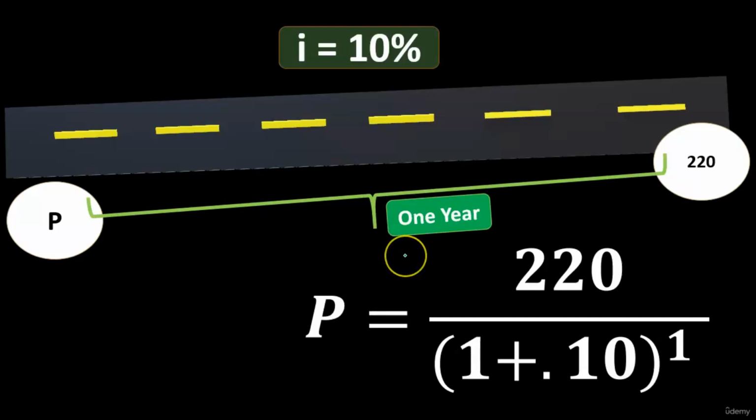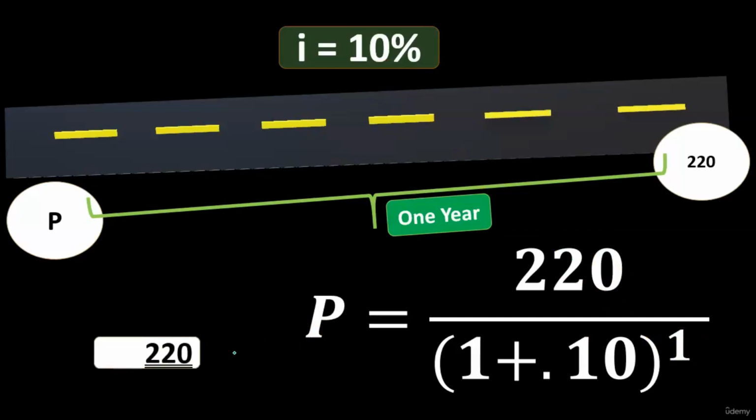If we consider this time frame to be 1 year, and we say that the future value is 220, that's how much we're going to receive a year from now, and we plug this into our formula, P equals 220 over 1 plus 0.1, 10% is going to be our rate, to the 1 for 1 year, we're going to get the 200.